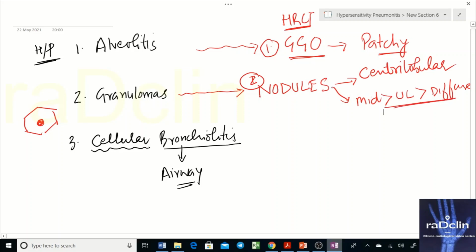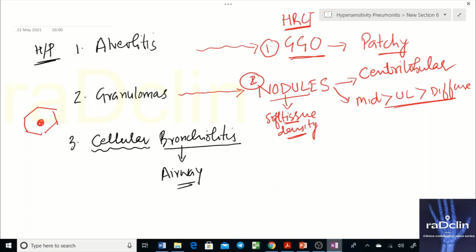Another important point that we need to describe about these nodules is whether they are solid nodules, ground glass nodules, or semi-solid. Very important point: whenever you call something a nodule, you simply mean that it has a soft tissue density. That is why nodules are classified into three categories. Solid means soft tissue density. It could be semi-solid or it could be ground glass nodules.